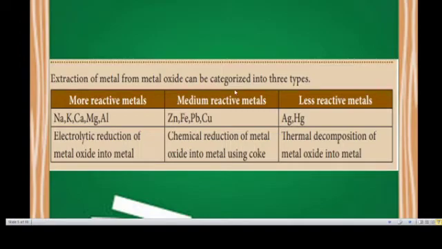In the medium reactive metals, examples are zinc, iron, lead and copper. The method used is chemical reduction of metal oxide into metal using coke. The third one, less reactive metals: Ag and Hg, silver and mercury. Ag argentum, Hg hydrargyrum, mercury. The method used is thermal decomposition of metal oxide into metals.